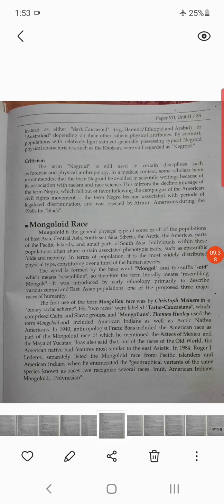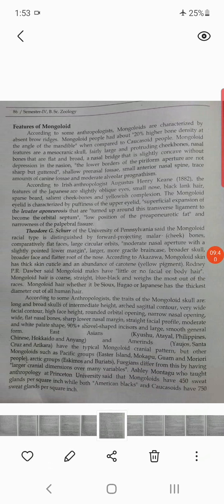The features of Mongoloid is what? According to some anthropologists, Mongoloid are characterized by absent brow ridges. Mongoloid people had 20% higher bone density at the angle of the mandible, compared to the Caucasoid people.